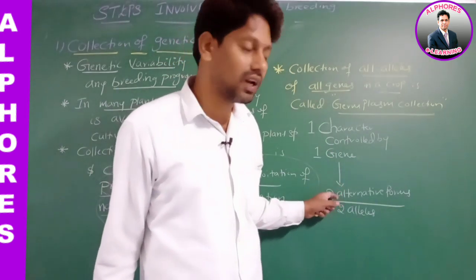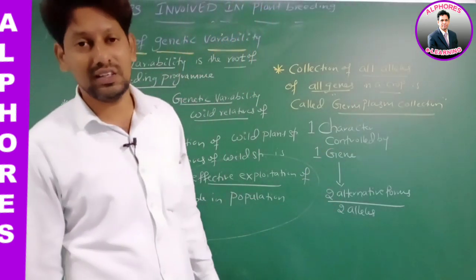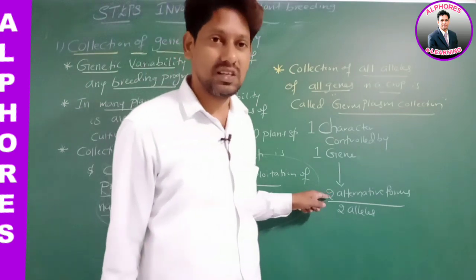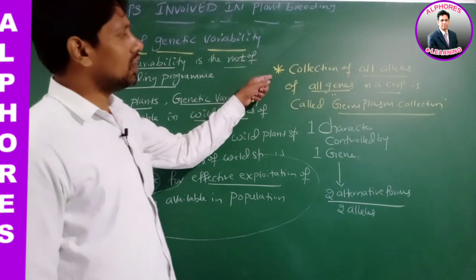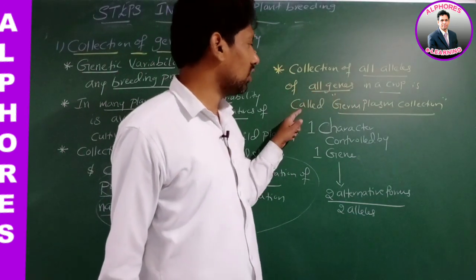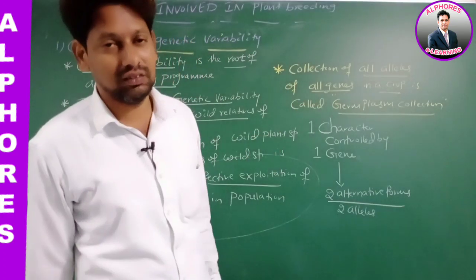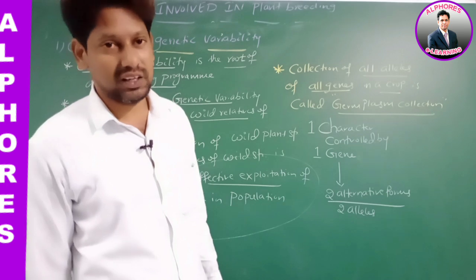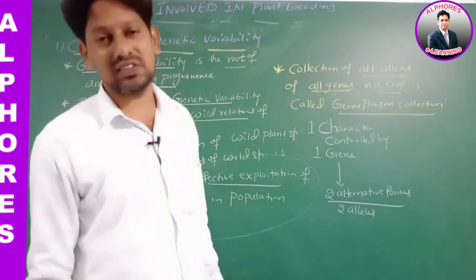These two alternative forms of a gene are called alleles. Right. Now listen, collection of all alleles of all genes in a crop is called what? Germplasm collection. Sir, how can we collect alleles of all genes?